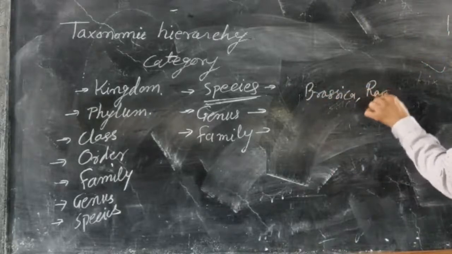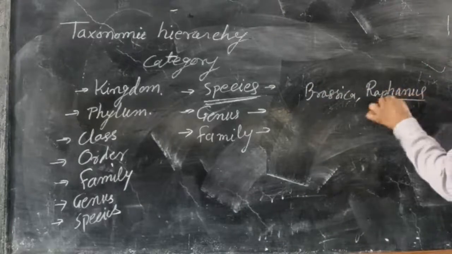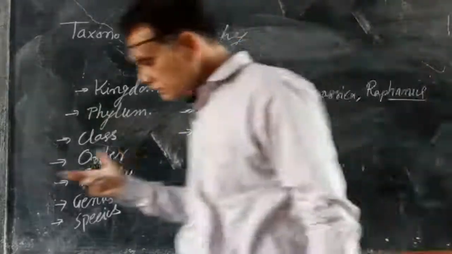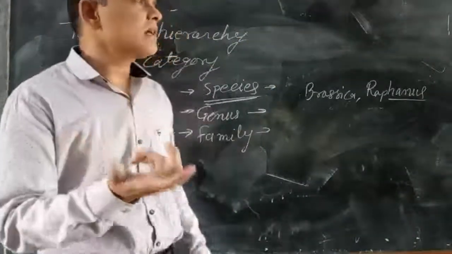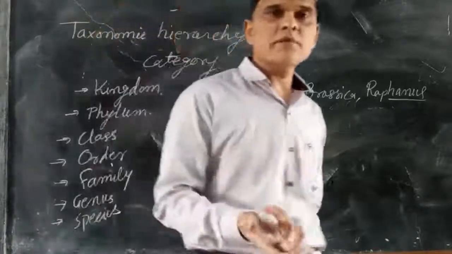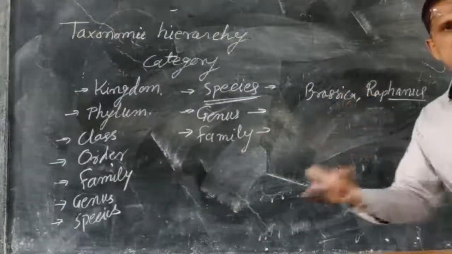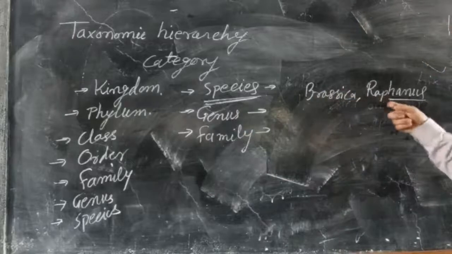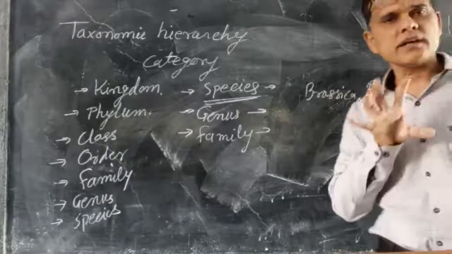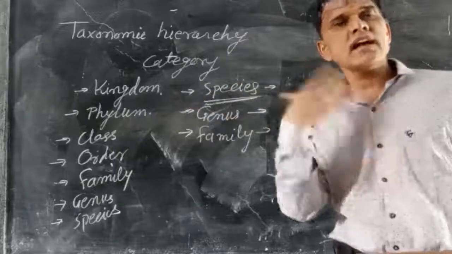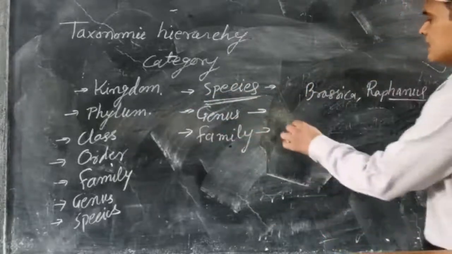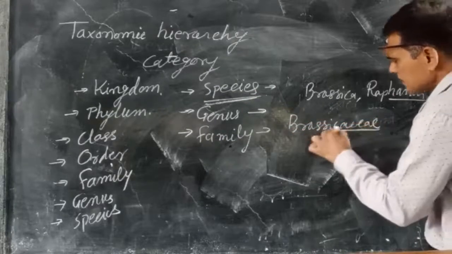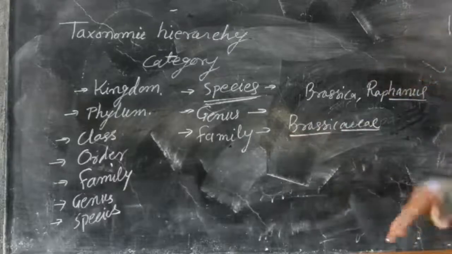Just like Brassica, Raphanus is another genus. Raphanus sativus is the name of radish, and Brassica oleracea, campestris are different plants. So these are two different genera, Raphanus and Brassica, having some common characters. That's why they are put together in the next higher category, that is family, Brassicaceae.